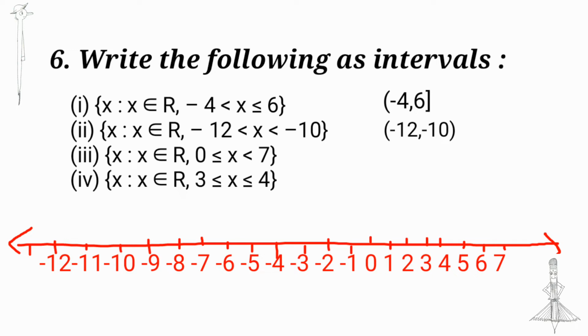Next, x in R, 0 ≤ x < 7. Closed bracket 0 and open bracket 7. Next, x in R, 3 ≤ x ≤ 4. Then 3 and 4 are included in this interval. Therefore, the closed interval [3, 4].